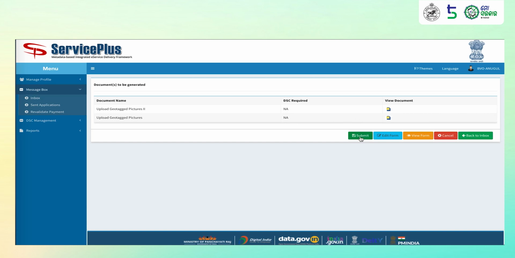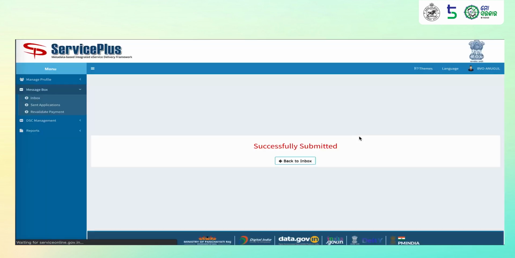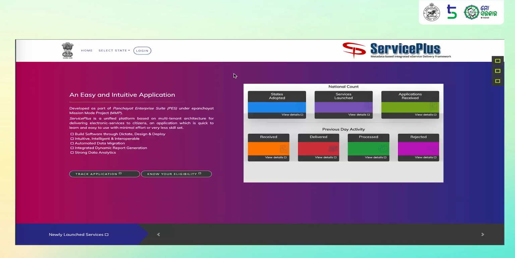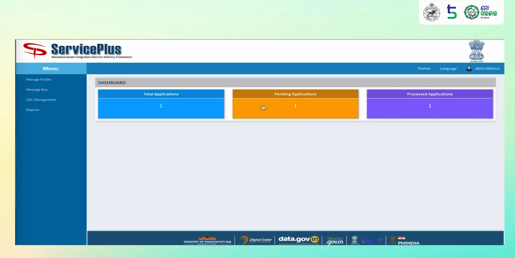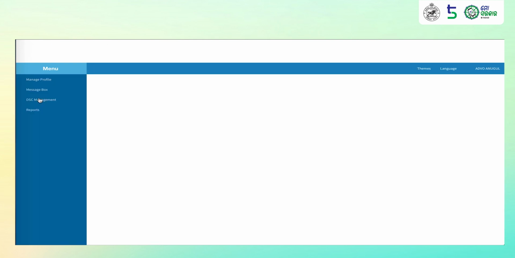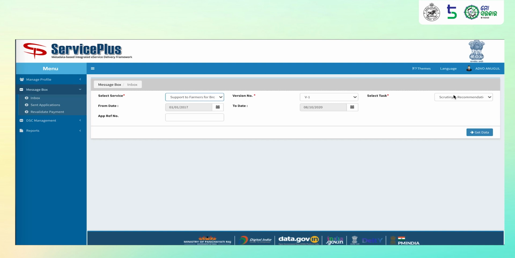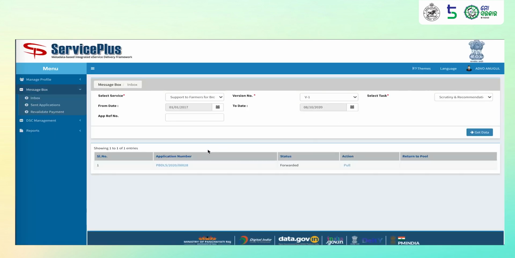Once the BVO has submitted or processed the application, it will now go to the ADVO. The ADVO will log in using his credentials. He will click on message box, click on inbox, select the service, select the task as scrutiny and recommendation by ADVO LP phase 1. He will click on get data and pull the application.